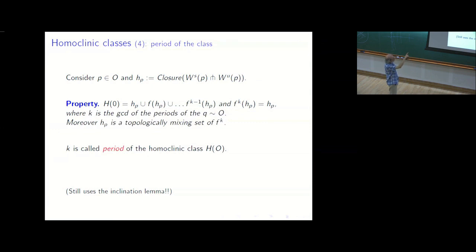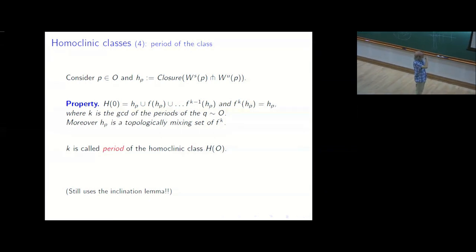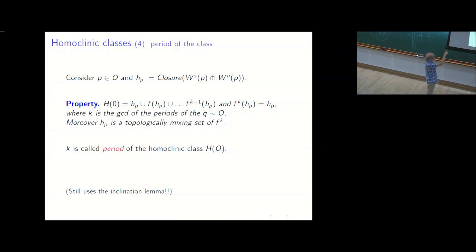I'm not saying that HP is disjoint from its iterate before time K. That's not true in general. But when you return, you get a better property. So for F^k on HP, you get the topological mixing. And this K is called the period of the homoclinic class.